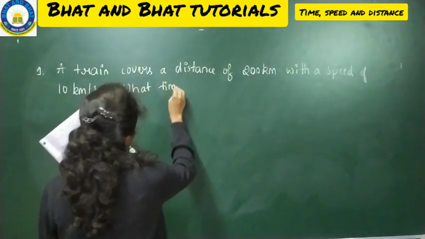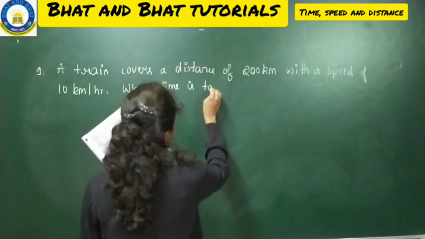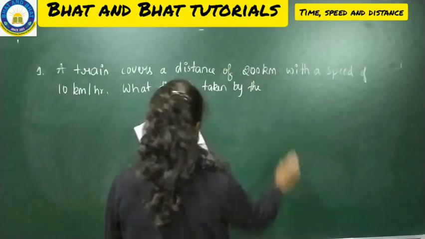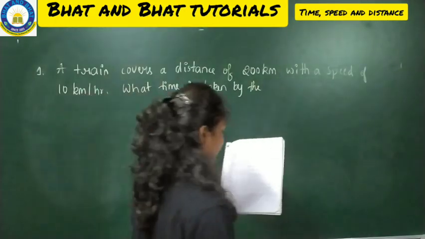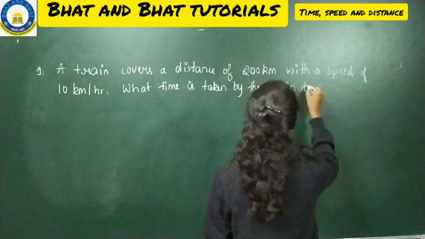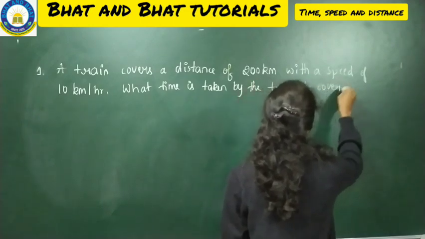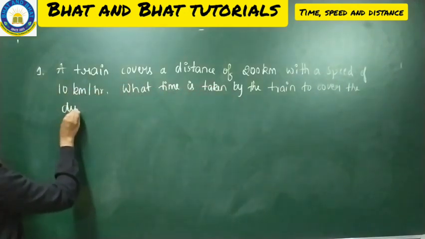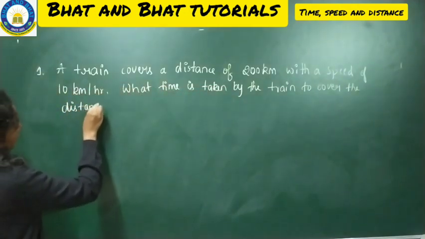What time is taken by the train to cover the distance? So this is your question.